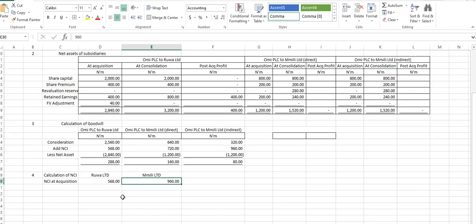Do we understand how to get NCI? Yes, sir. Okay. Now, the NCI at the date of acquisition is what?